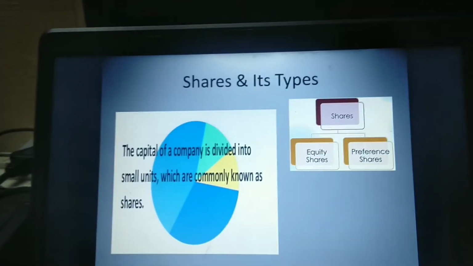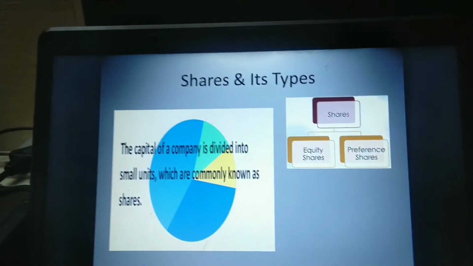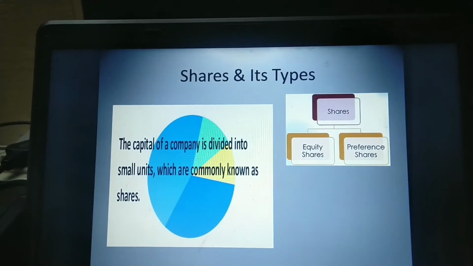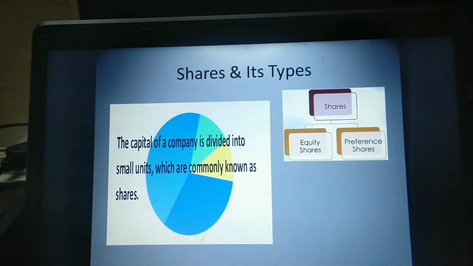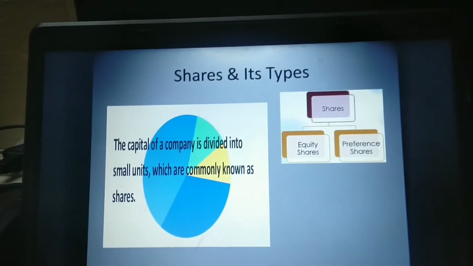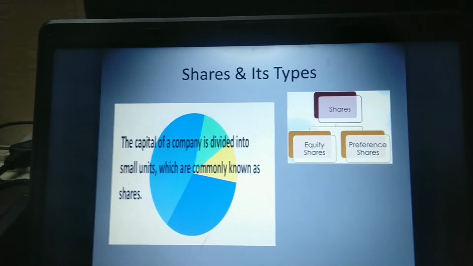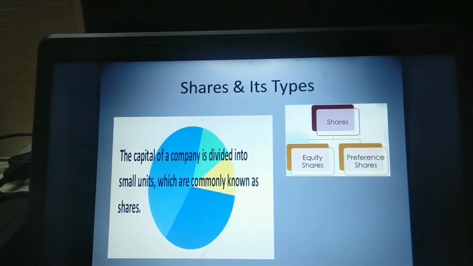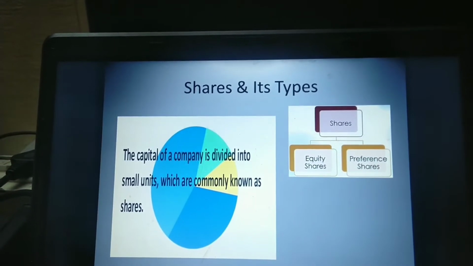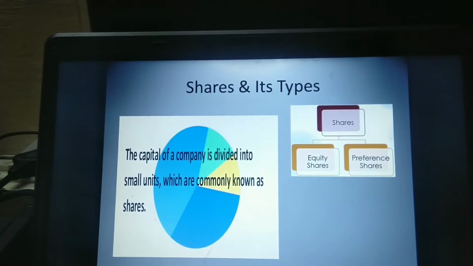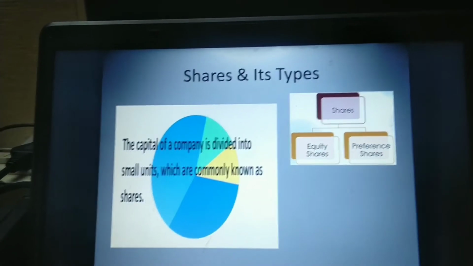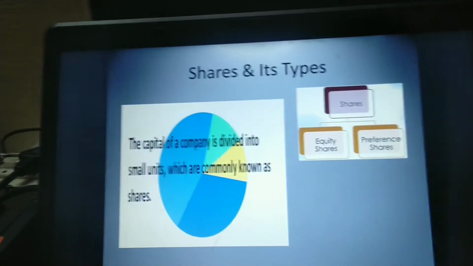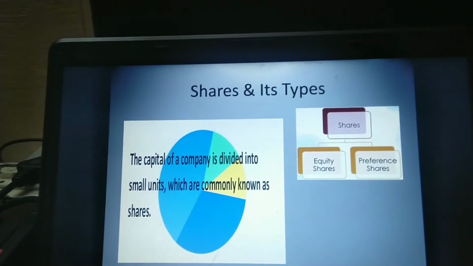and this will become their additional capital. Shares are of two types, equity shares and preference shares, and there is a difference in the rights between preference shares and equity shares. Preference shareholders have a preferential right to claim their dividend, which means once the company has settled all its payments at the year end, the dividend will be given first to the preference shareholders, and then only the equity shareholders will get dividend. This is the major difference between preference shares and equity shares.